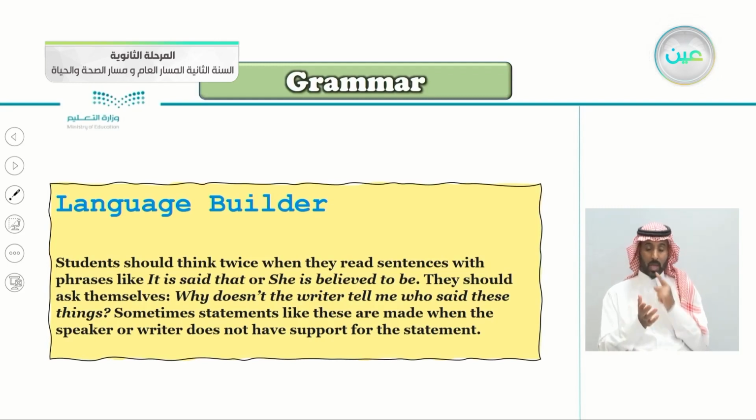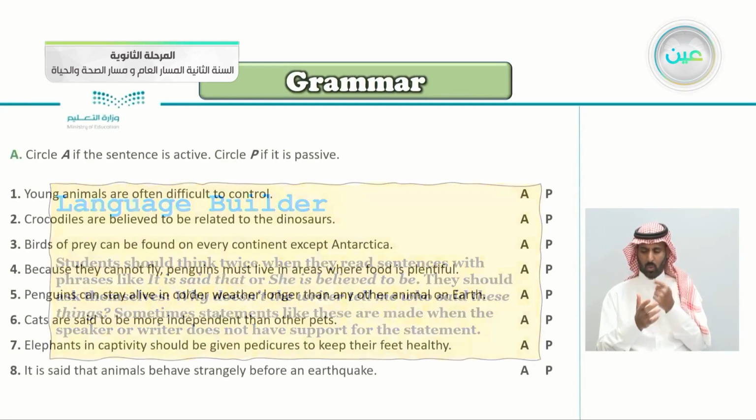Sometimes statements like these are made when the speaker or writer does not have support for the statement. Again, that he doesn't know who said that or that we don't care. So why doesn't the writer tell us who said these words? Sometimes statements like these are made when the speaker or even the writer doesn't have support for the statement. So we don't know who said it.